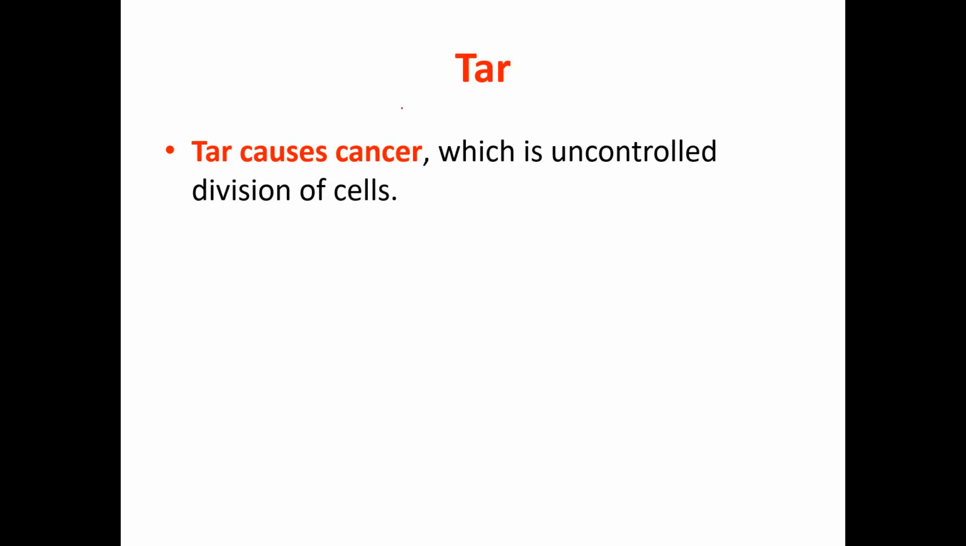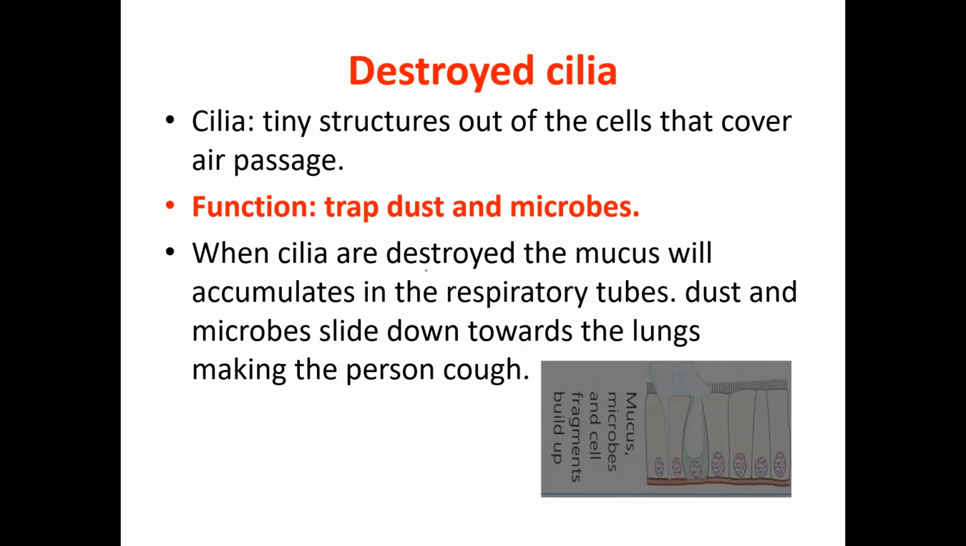Okay, so which part of the cigarette causes cancer? It's the tar. So tar causes cancer. What do you mean by cancer? It's uncontrolled division of cells. So here are some changes that will happen to the body.